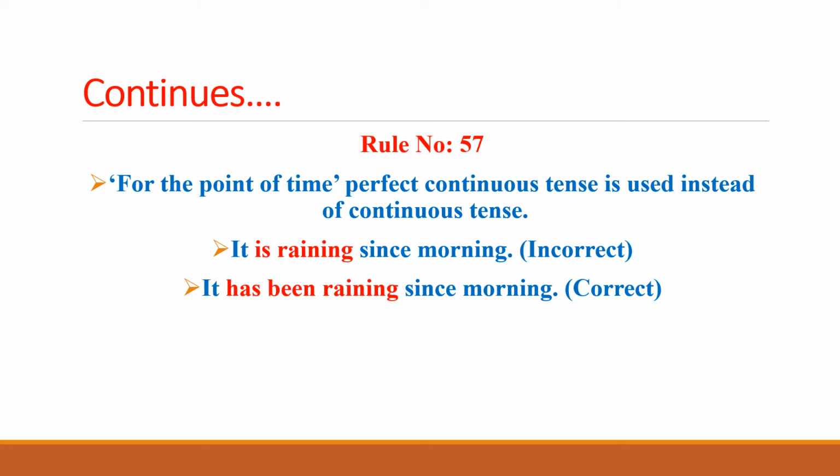Like it could be, if that is in present continuous tense, and the point of time is there, then we would have to change this into a present perfect continuous tense. And if there is past continuous tense, then it will be changed to the past perfect continuous tense. Similarly, future continuous tense would be changed into a future perfect continuous tense. So let's move to the first example of this rule.